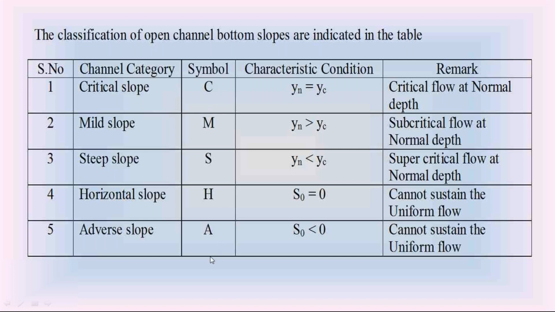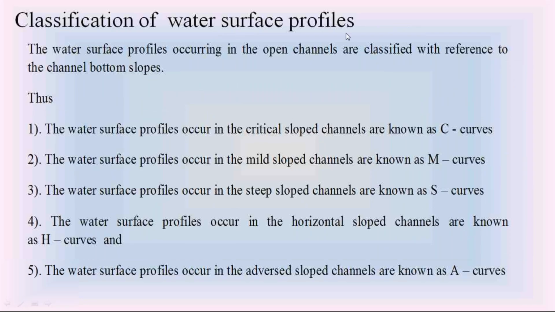Then we are in the classification of water surface profiles. This is a gradually varied flow water surface profile, and it is classified according to the channel bottom slope.